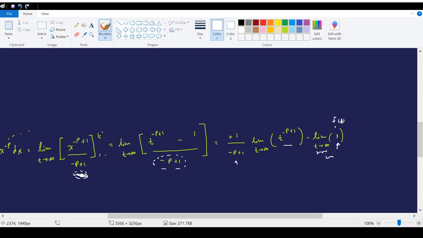So this will be just equal to 1, and together with the negative sign in front, you get negative 1.